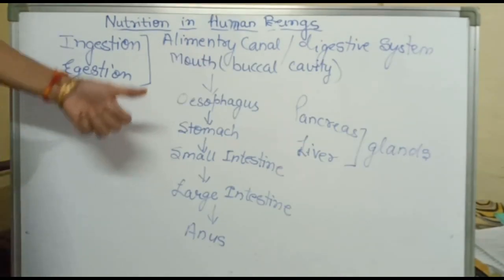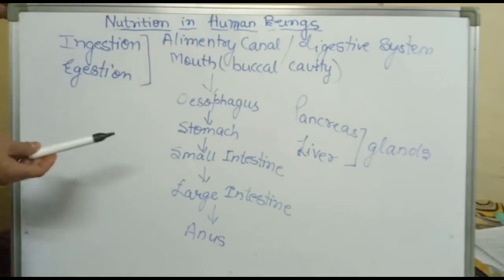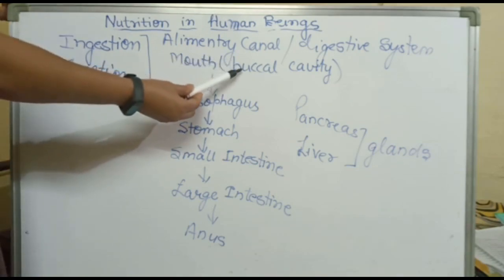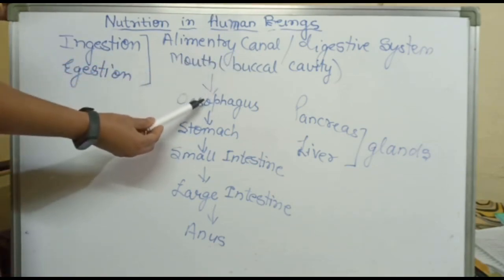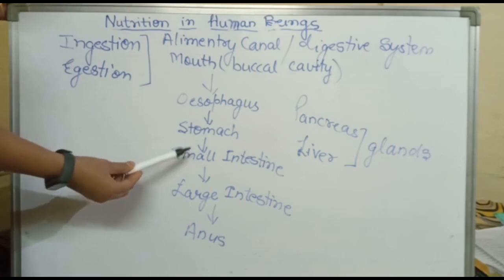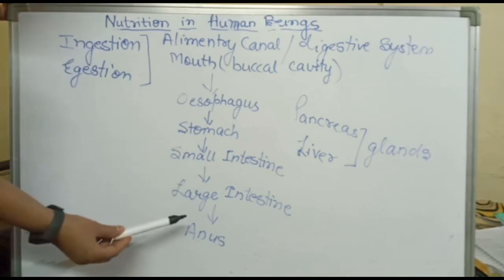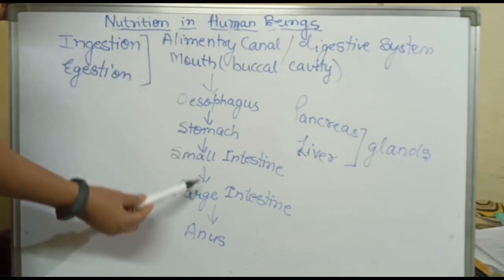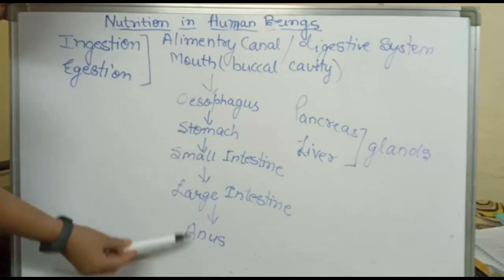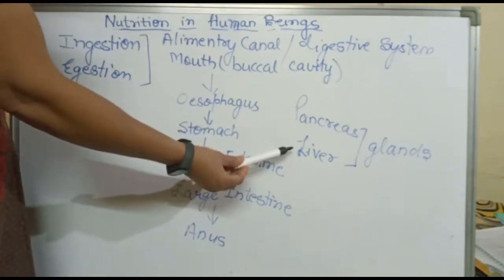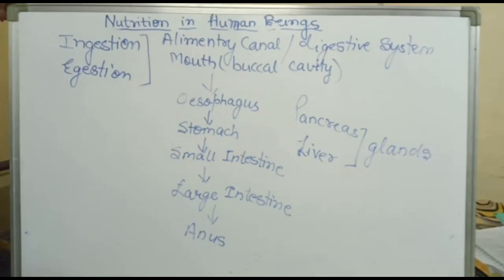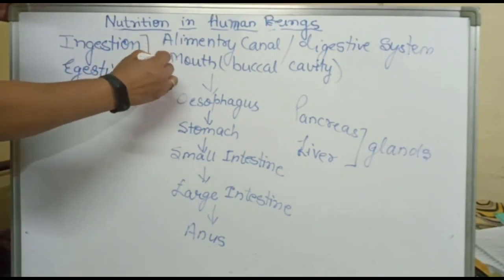The components of the alimentary canal are the mouth, which we call the buccal cavity. Next is the esophagus, then stomach, small intestine, large intestine, and anus. This is the alimentary canal. Along with these organs, there are two glands, the pancreas and the liver. Now what happens? The food first enters the buccal cavity.